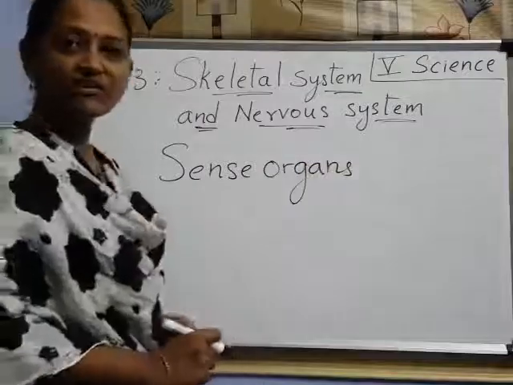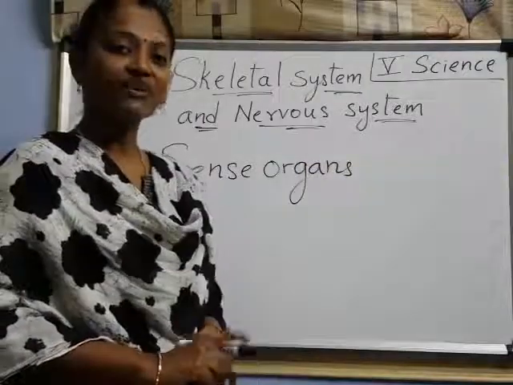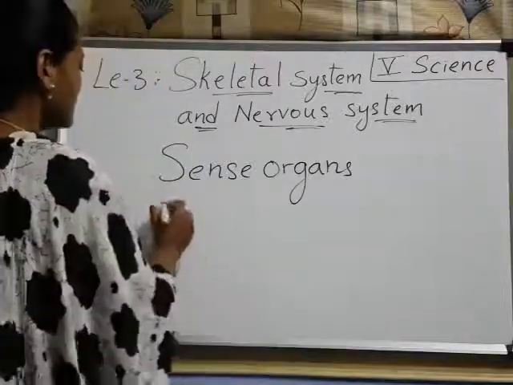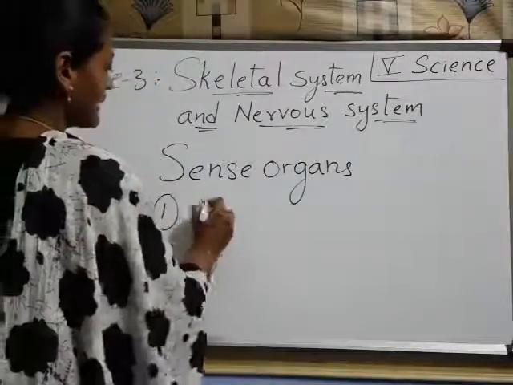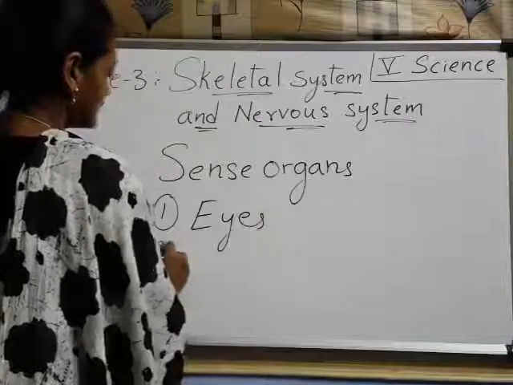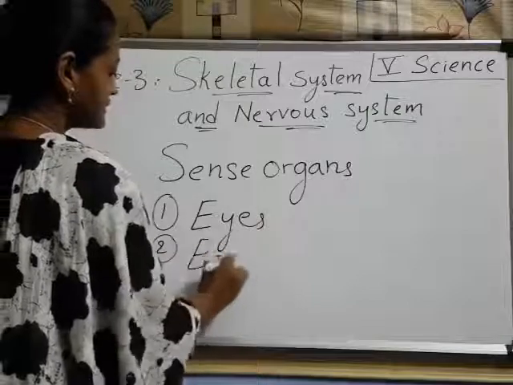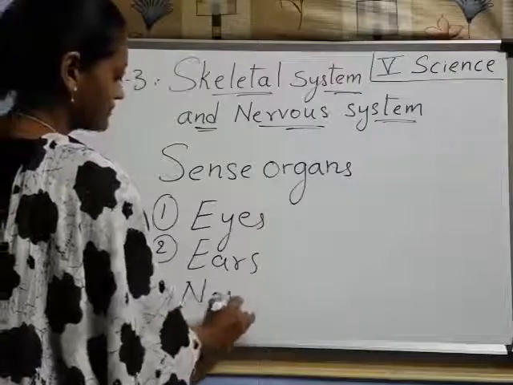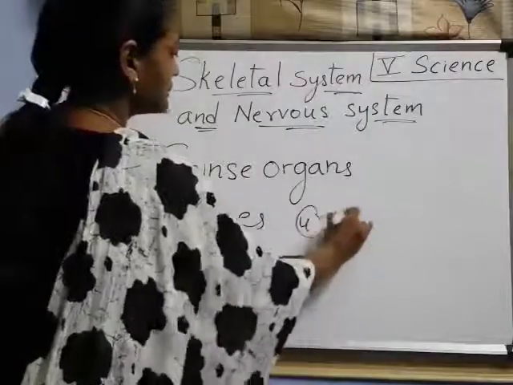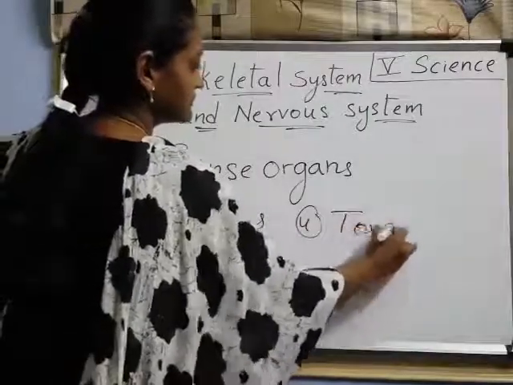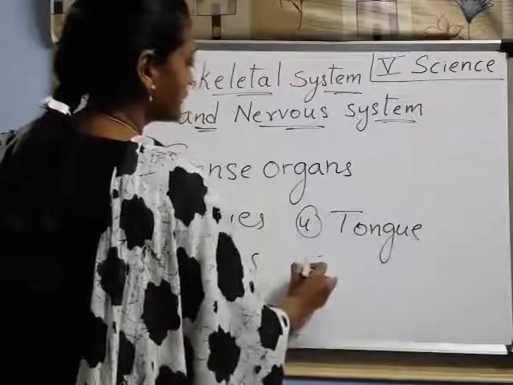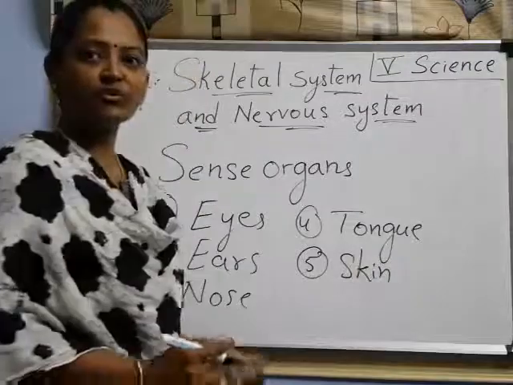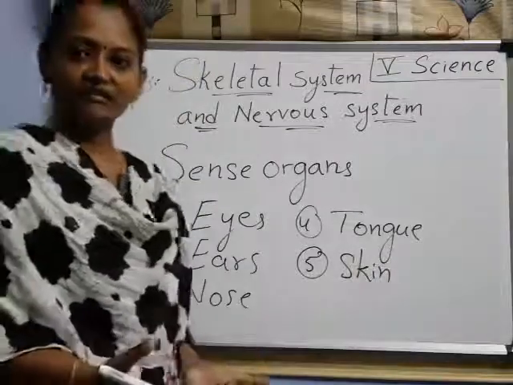How many sense organs do we have? Tell me children, how many? Five, right? What are they? First one, eyes. Second one, ears. Third one, nose. Fourth one, tongue. And fifth one is the skin. Isn't it children? These you know already. Five sense organs are there.